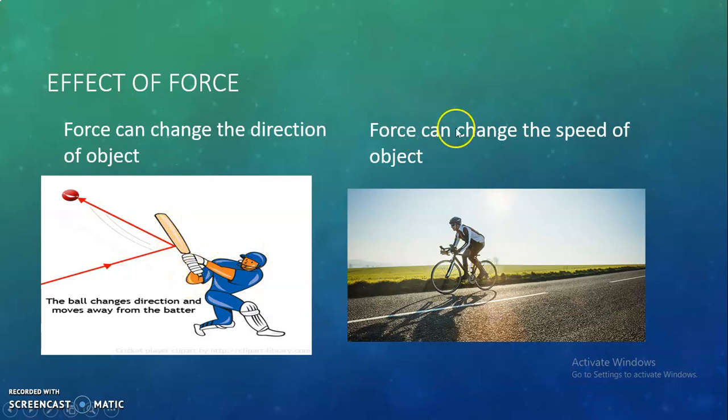Then force can change the speed of the object. If this man pedals the bicycle harder and more quickly, the speed of the bicycle will increase. So force can change the speed of the object.